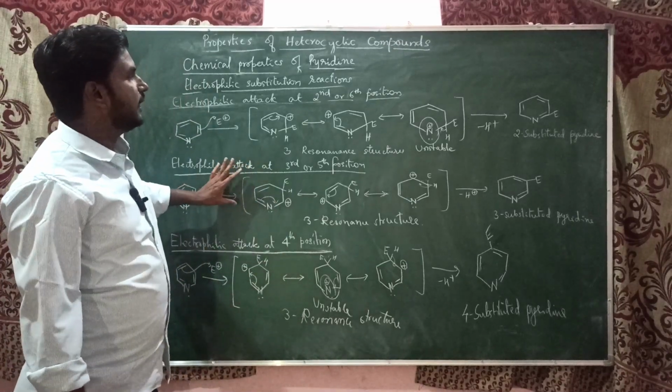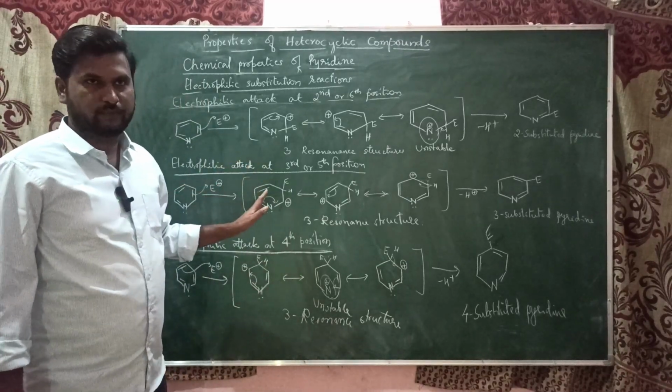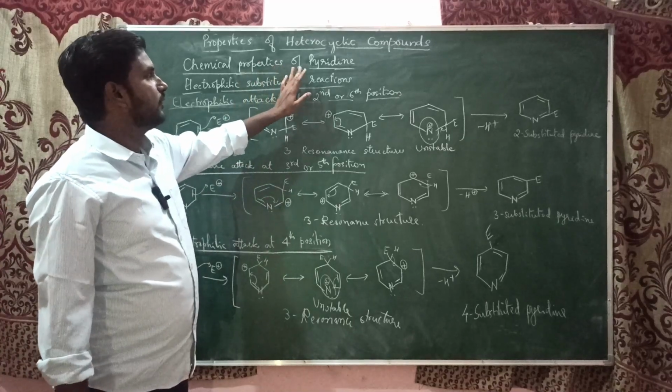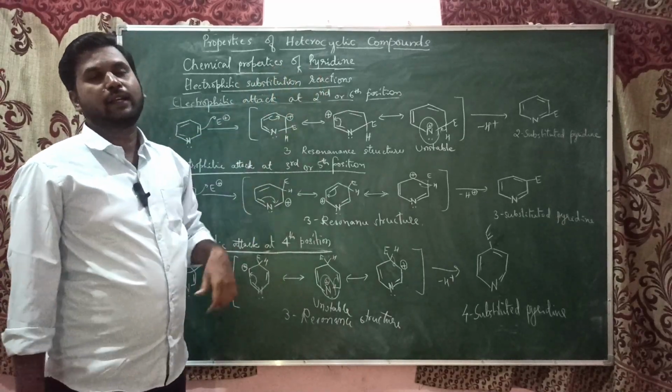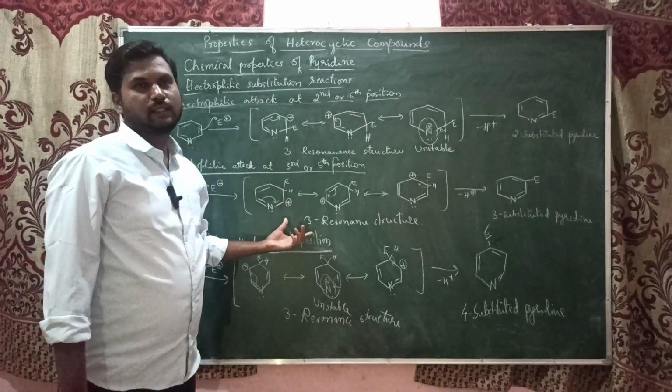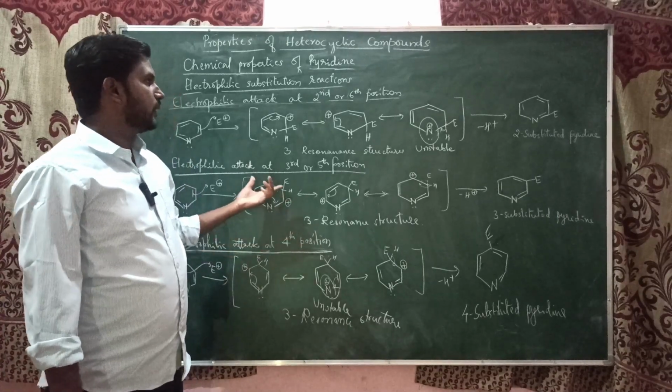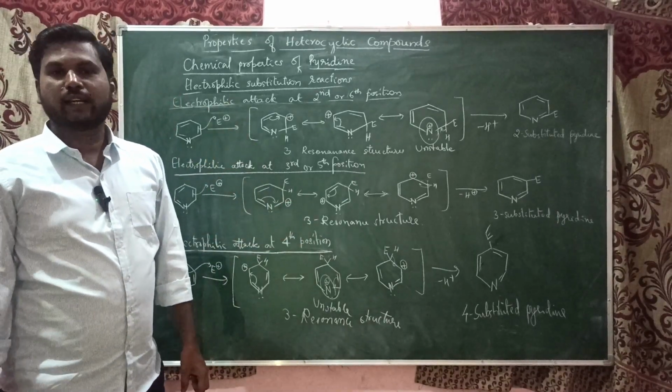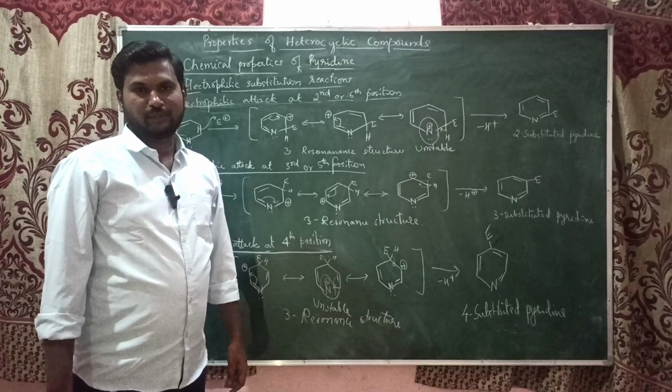Hence the electrophilic substitution, if it takes place in the case of pyridine, will be only at the third position, because pyridine is not readily undergoing electrophilic substitution.